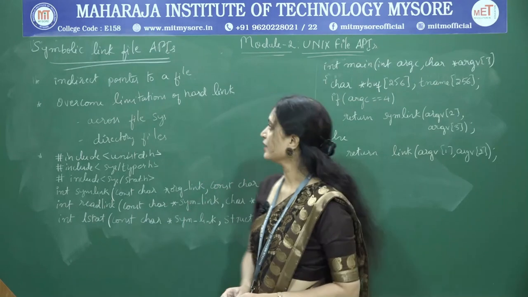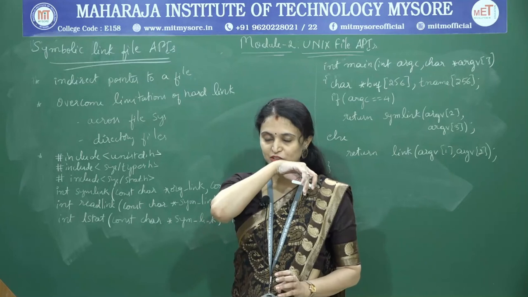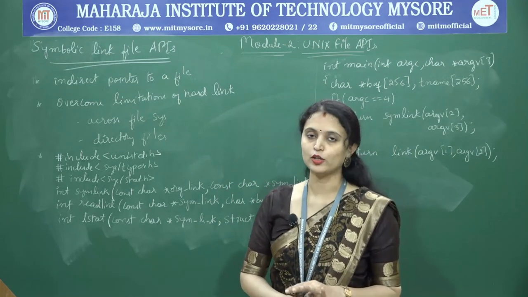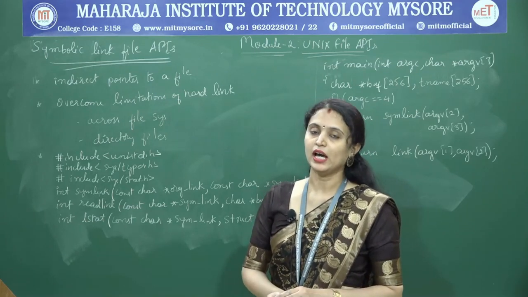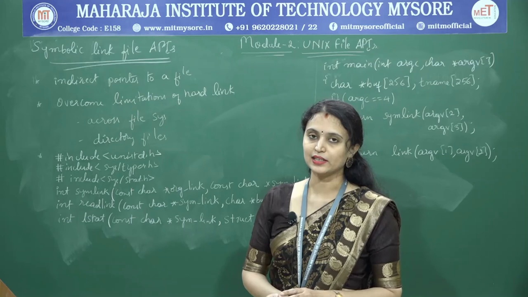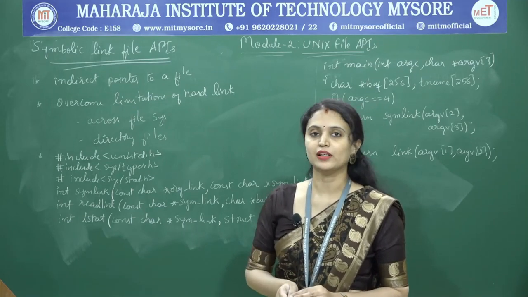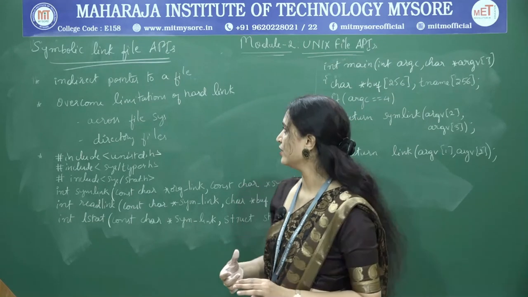Symbolic links are nothing but indirect pointers to a file. In the previous session we have already discussed hard links and symbolic links, and also the type of file, that is the symbolic link file. Hard links point to the same inode number of the existing file, whereas a symbolic link is an indirect pointer to a file.